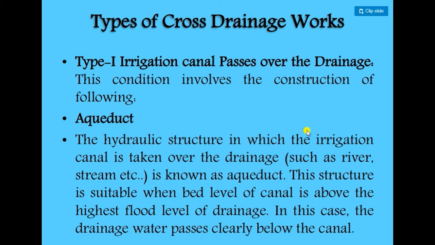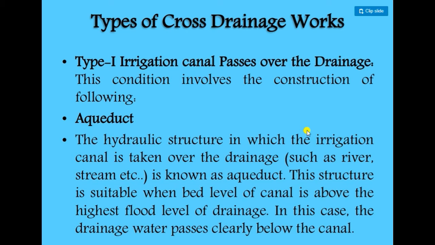We have to understand that in case of natural streams, we consider the maximum flowing point of water as the HFL, highest flood level. And in case of a canal, the maximum depth of water flowing in the canal is called the FSL, full supply level. So there is a difference between the two terms, HFL and FSL.